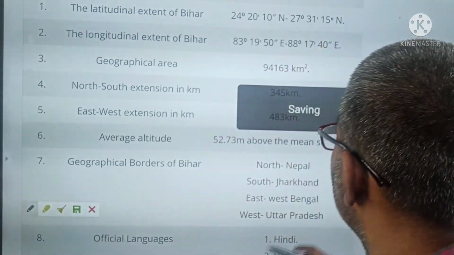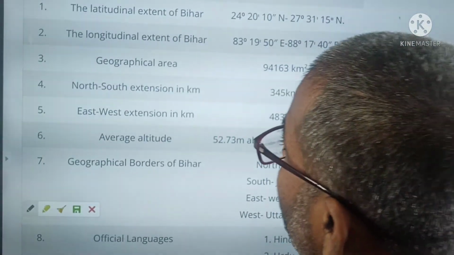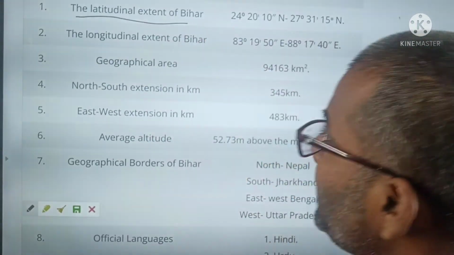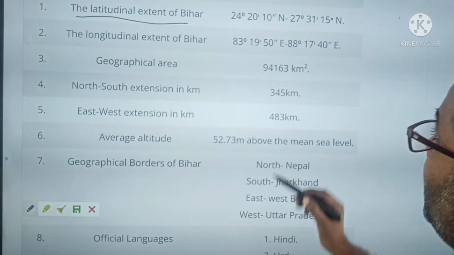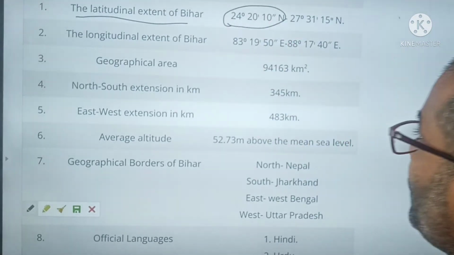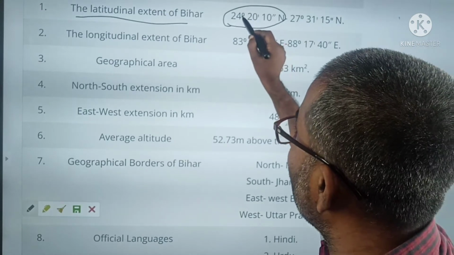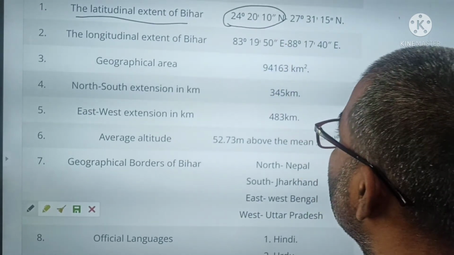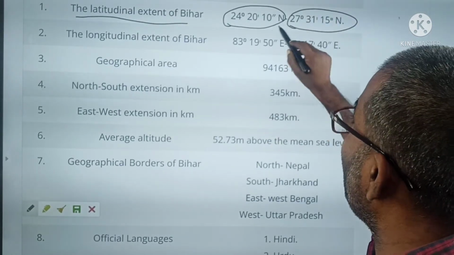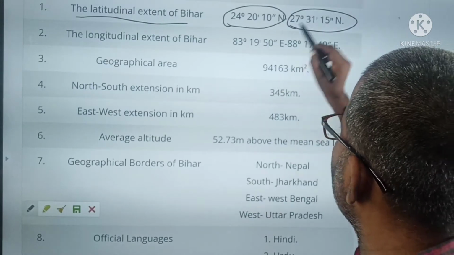The next is the latitude of Bihar. Its latitude extends from 24 degree 20 minute 10 second north to 27 degree 31 minute 15 second north.